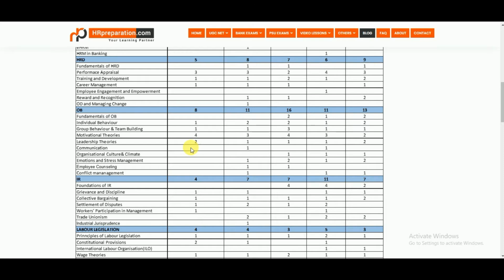Why are we talking about the number of questions from each subtopic? You need to focus more on these particular subtopics, and then only you can go forward to the other topics. This analysis will help you understand where to focus more, that means where we need to spend more time and which topics we have to cover first as a priority.